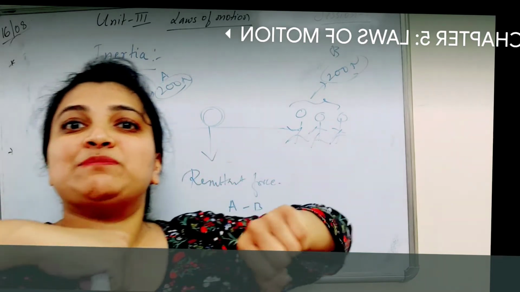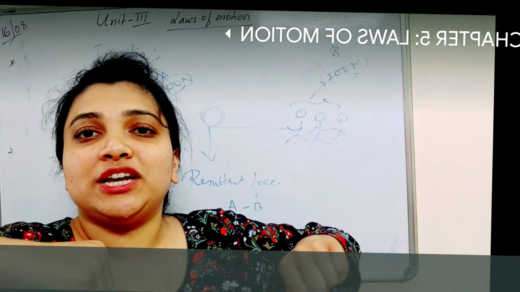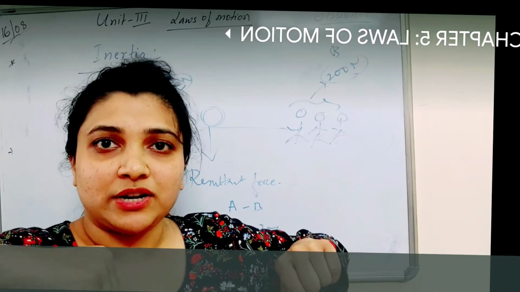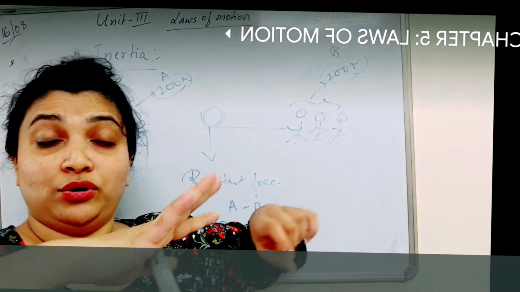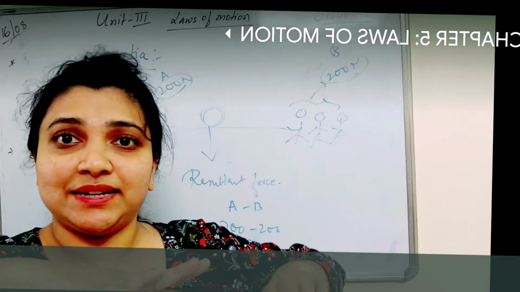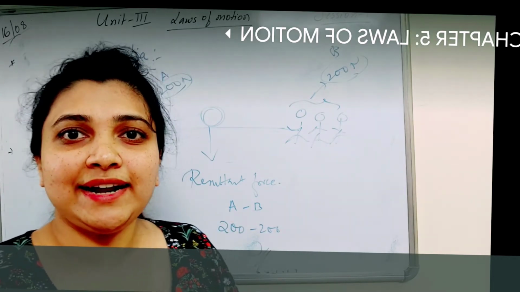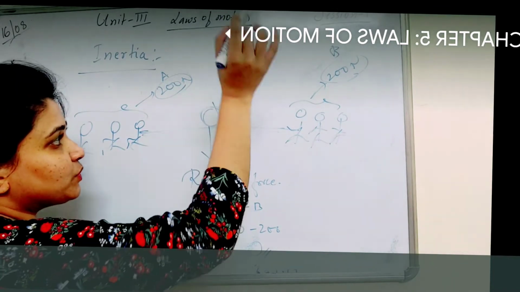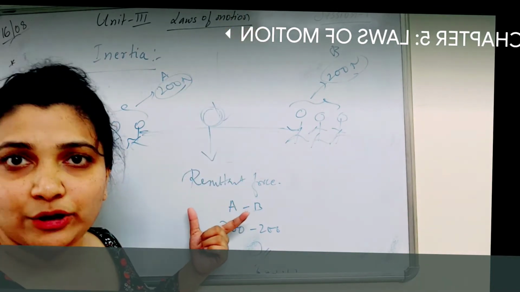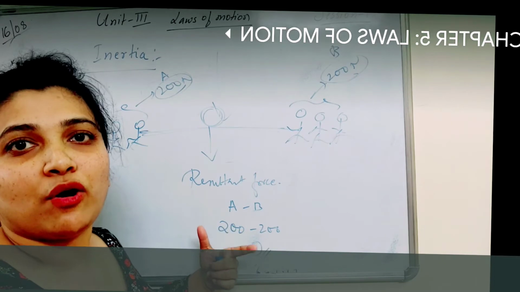That means the force is balanced. It does not change its position. It does not change its motion. Right? So that force which balances both the parties, that is called as what? Balanced force. Right? So here the net resultant force acting will always be 0. The best example is tug of war.